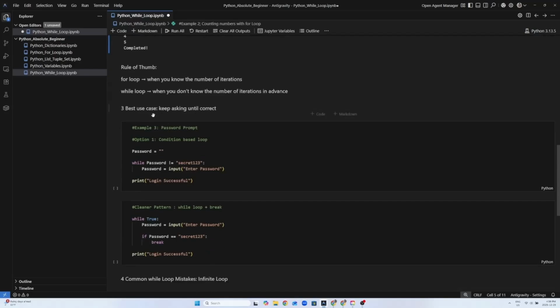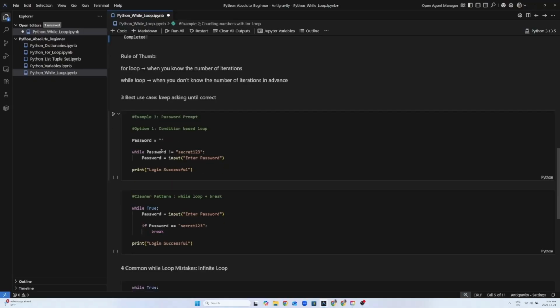To validate this concept, let's look at one of the best use cases of a while loop, which is to keep asking until the answer is correct. The classic example of this is a password prompt, because we don't know how many tries the user will take. So we will implement this example with one alternative, which is a condition based loop.